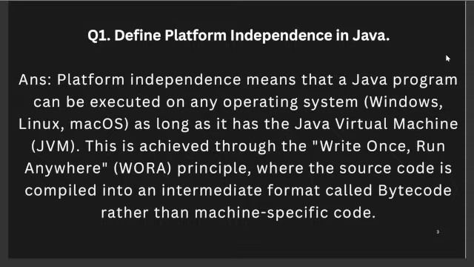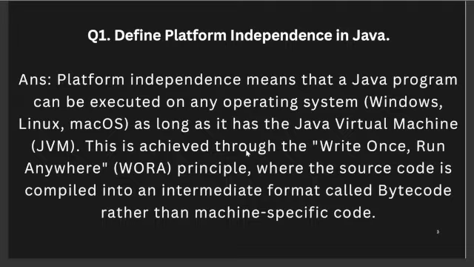One of the biggest advantages of Java is that it is platform independent, which is also a feature of Java. This means you can write your code once and run it on any system as long as it has JVM installed. Only there is a condition that JVM is installed in the computer system. Platform independence means that a Java program can be executed on any operating system, Windows, Linux, Mac OS, as long as it has the Java Virtual Machine, which is JVM.